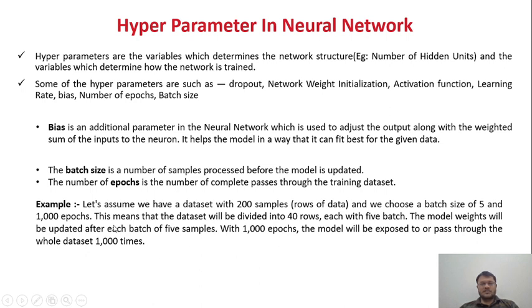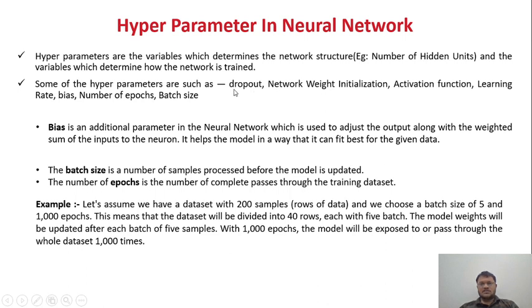In one epoch, all 5 batches, each with 40 records, will pass through the neural network, and in every pass it will adjust the weights, and then again process in the neural network. This is the way we reduce our error rate.